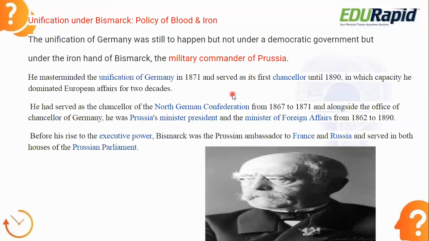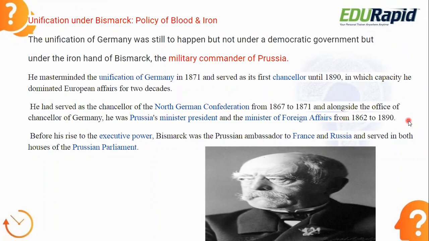He had also served as the chancellor of the North German Confederation from 1867 to 1871, alongside the office of Chancellor of Germany. And he was Prussia's Minister President and Minister of Foreign Affairs from 1862 to 1890.